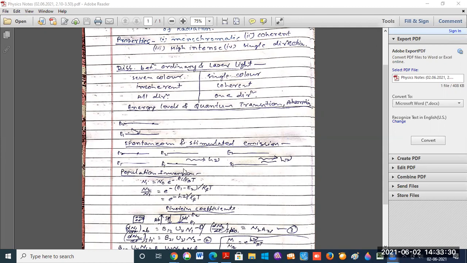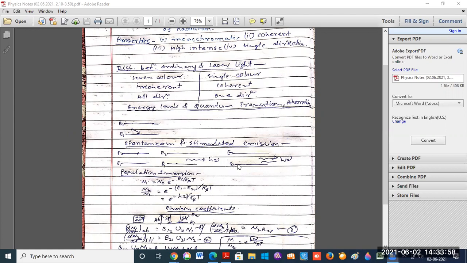Now, next is stimulated emission. The incidence of radiation on the particle which is in the excited state, here excited state means upper energy state, stimulates the emission of a similar radiation by the particle by transition to the lower energy state.